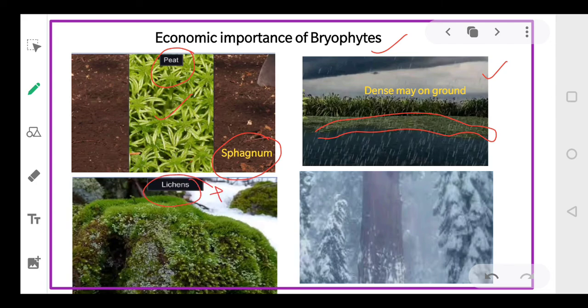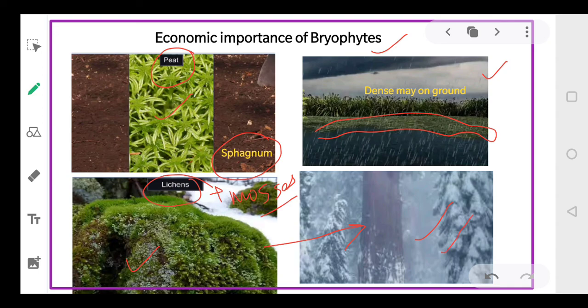Now in association with the lichens, so mosses plus the lichens, they are the first to colonize the rocks. ये सबसे पहले जाकर रॉक्स के ऊपर कॉलोनीज फॉर्म करते हैं, and thus they are of ecological importance. They decompose the rocks and make the substratum suitable for the growth of higher plants. So later on, मतलब ये रॉक्स को सॉइल में कन्वर्ट करते हैं और ऐसी कंडीशंस को रेडी करते हैं जिससे वहाँ मेन प्लांट्स की ग्रोथ हो सके.